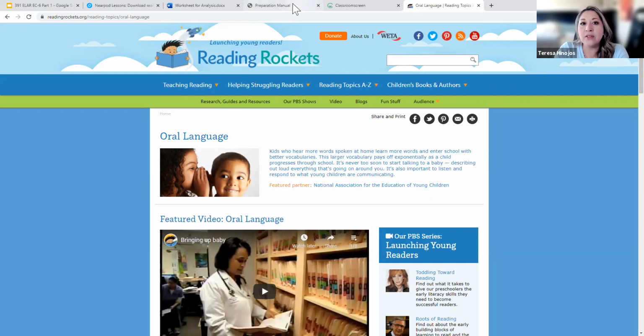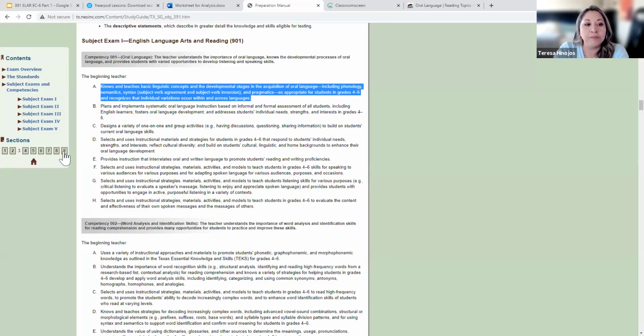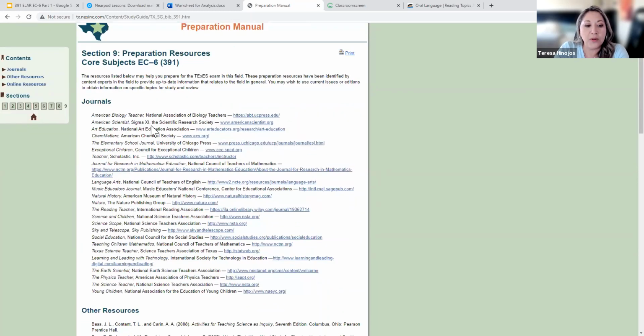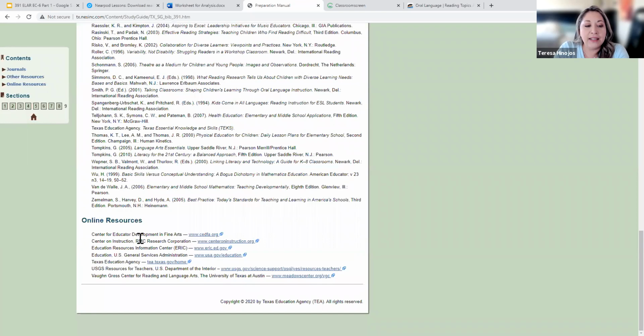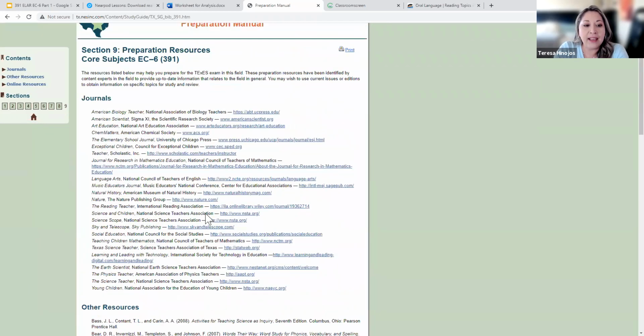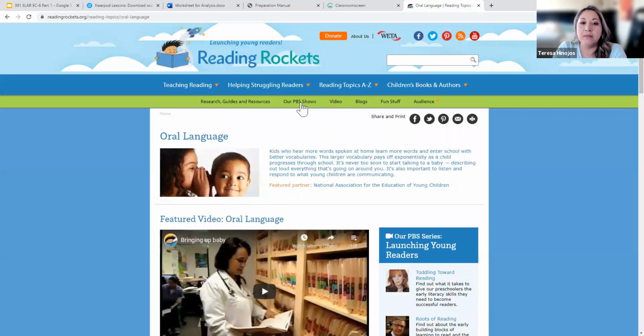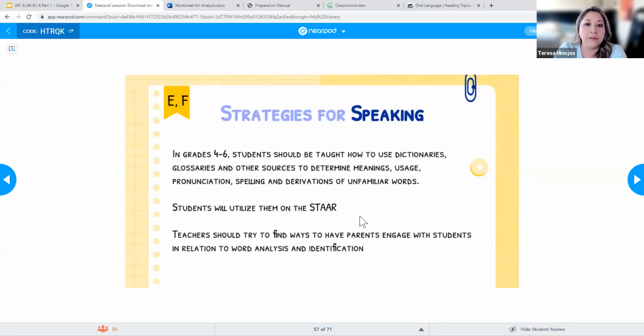This is also one of the resources in your preparation manual. If you go to the very last section of your preparation manual, it has resources to help you prepare, and it gives you links to where you can get information. I know for the ELAR 4 through 8, it always links to Reading Rockets. Where is it? Oh, I don't see it on this one. But that is a resource that TEA does utilize as well. All right, so those are there for you to take a look at later.